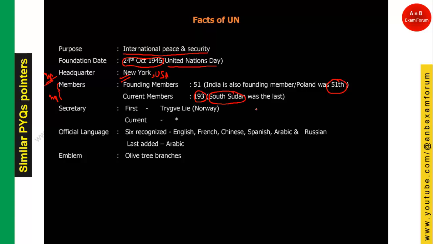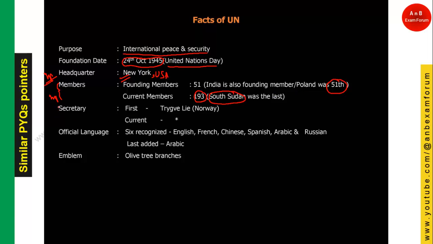This question we have seen in one of the exams: what was the name of the country which was added recently? Recently means at that time. So there are 51 founding members and 193 current members, South Sudan was the last, and the 51st was Poland.